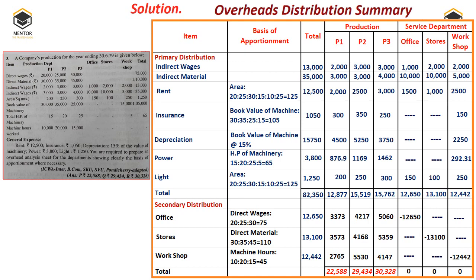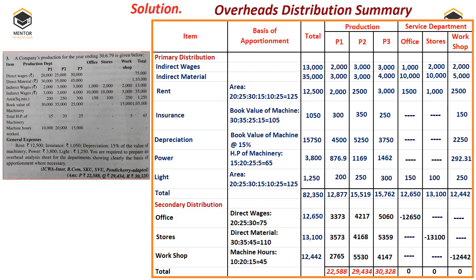But the most significant here is one more method we have, that is inter-service departmental expenses. In the sense, one service department will render service to another service department also. In such a case, how do we do the problem? By using two methods: simultaneous equation and repeated distribution method, which we will understand in the next video. I will make one more video for that concept. All right, this is the way we need to work out the problem. I hope you understood better. Please practice this kind of problem.